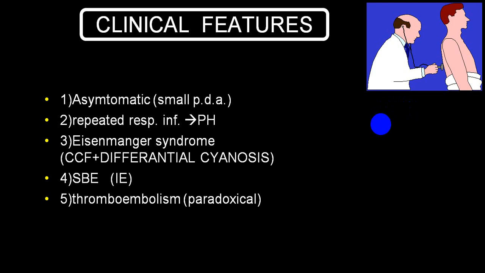In a small size PDA, usually it is asymptomatic, but in the moderate to severe variety, the person will have increased pulmonary blood flow, repeated respiratory tract infection, pulmonary hypertension.